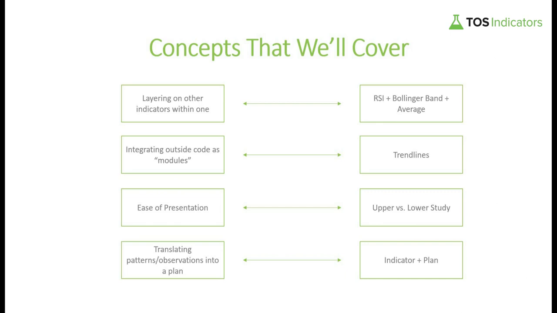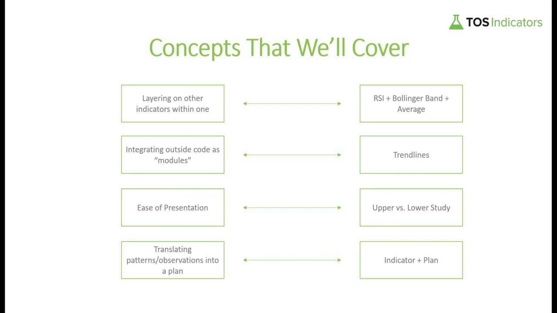Another concept we'll learn is integrating outside code as modules inside of the existing code. And for this, we'll use trend lines code that's available on the internet, created by Mobius. Another concept that we'll understand is really just how to present this study. And that's where we'll try and create two different studies, an upper and a lower study, which show us different information, sometimes the same information, but in different ways. And that will just be a concept about how to present the indicator.